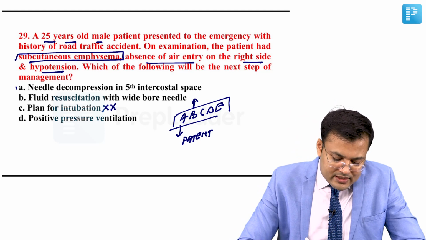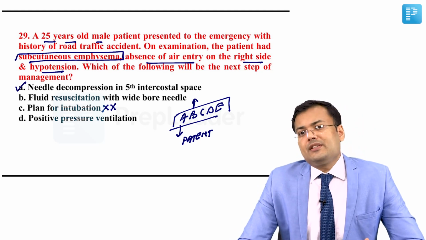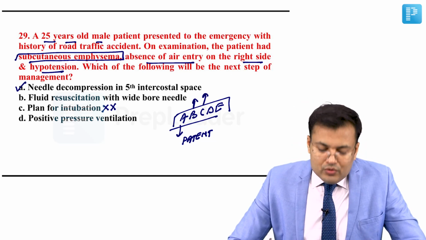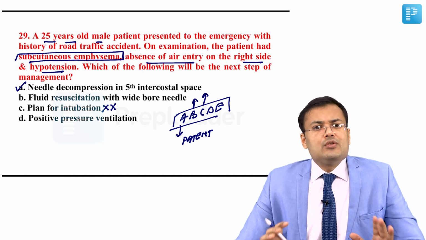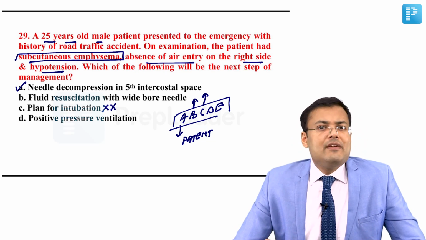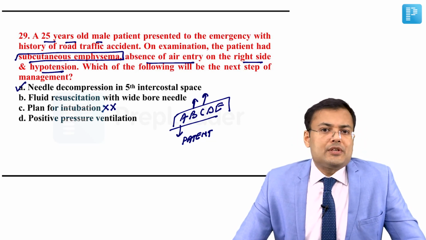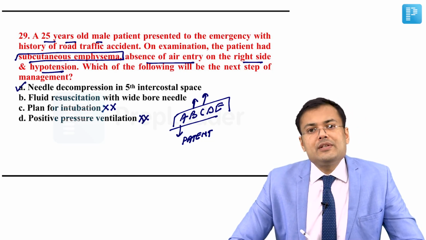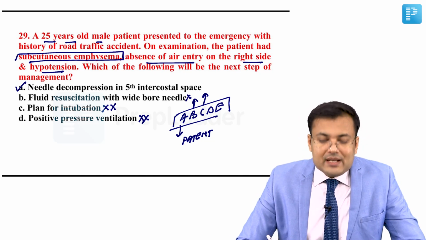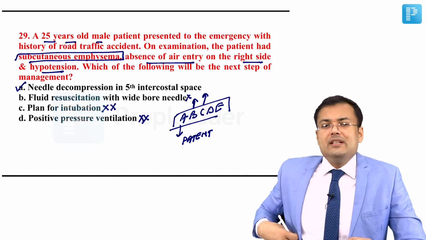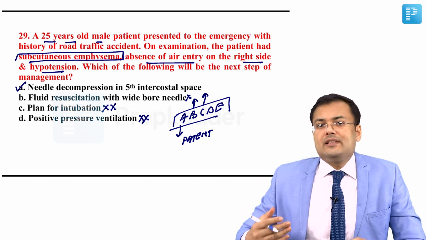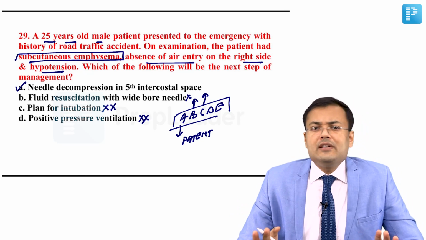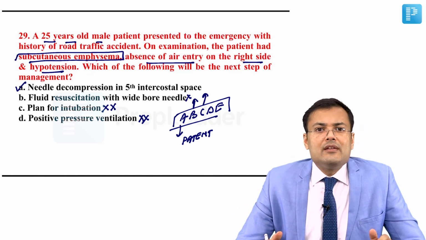So what is the correct answer? It's A. Fluid resuscitation with wide bore needle. It's the next step. C. C means circulation with hemorrhage control. So here we are giving IV fluid. We are going to manage the patients of shock. Positive pressure ventilation is not recommended in these patients. So this is the next step. After putting a needle, we plan for ICD insertion, meaning intercostal drain insertion, again in the triangle of safety in the 5th intercostal space in the anterior axillary line, right?